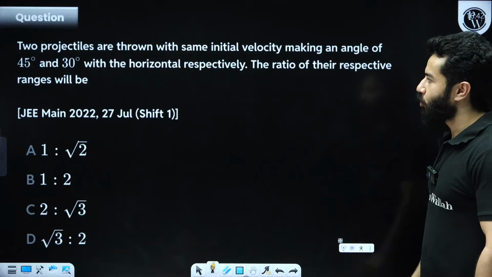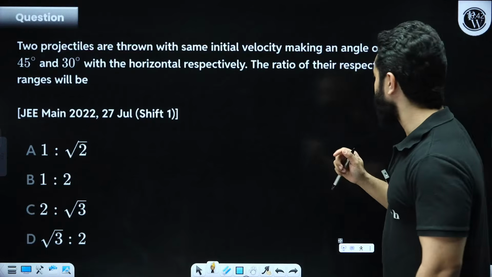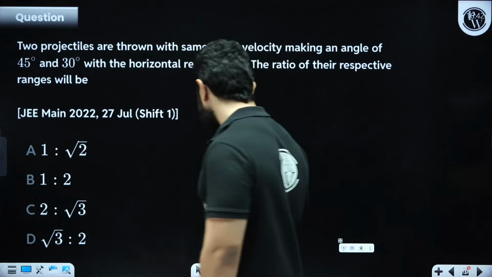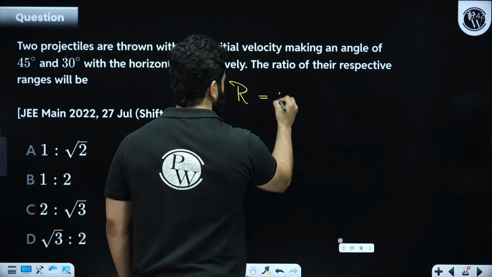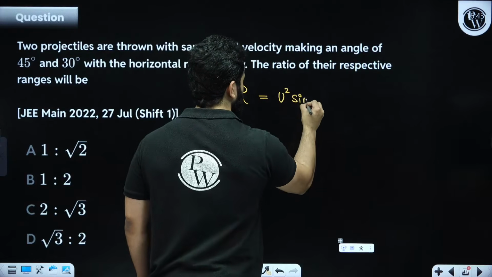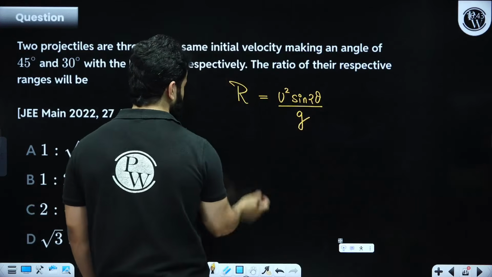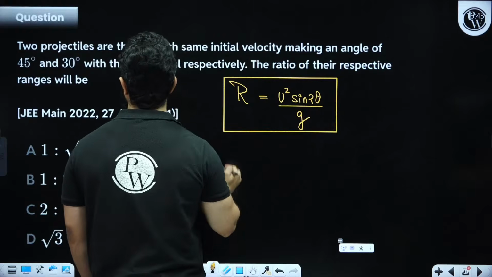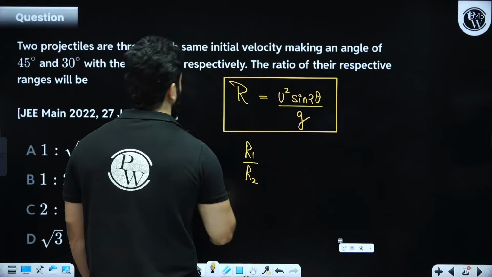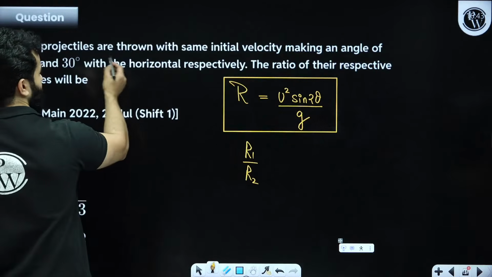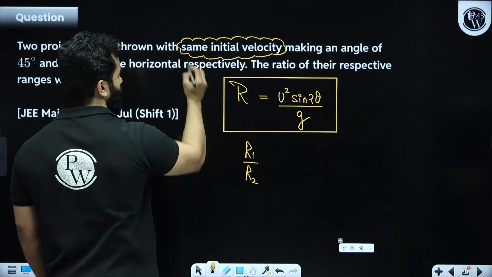Two projectiles are thrown with initial velocity making an angle of 45 degrees and 30 degrees with the horizontal respectively. The ratio of their ranges is, my dear friends, in all of these kinds of problems, please use the formula of range as u square sine 2 theta divided by g. Use these kinds of formulas. So they are talking about the ratio of ranges, r1 upon r2, and they are saying that it is thrown with the same initial velocity.